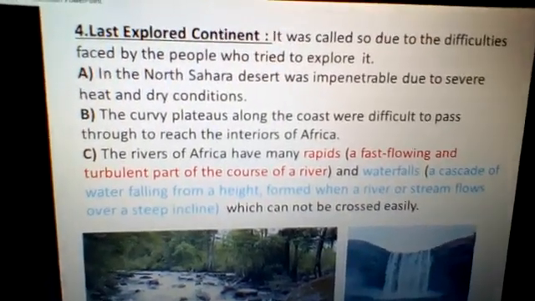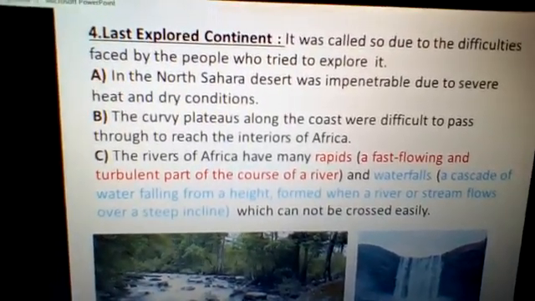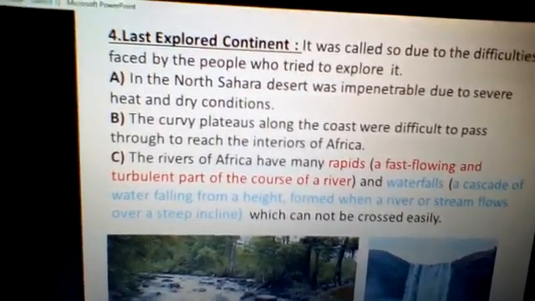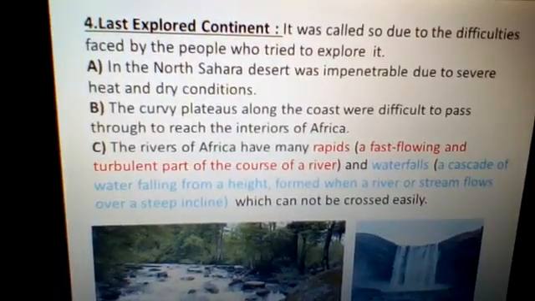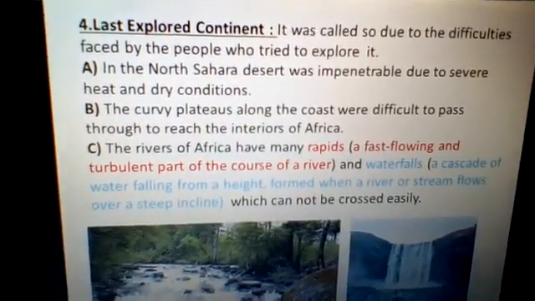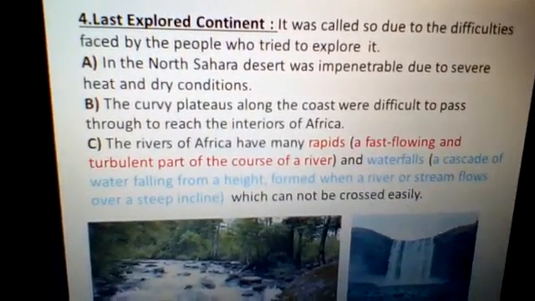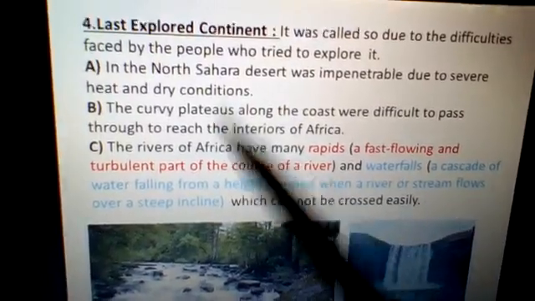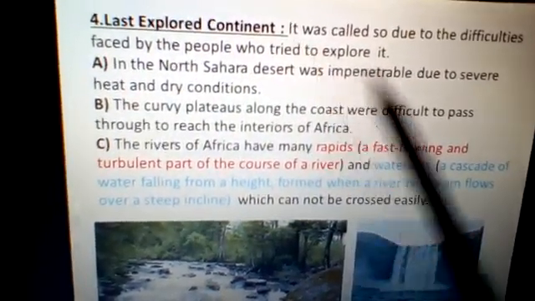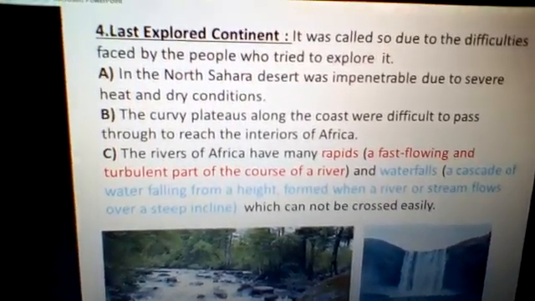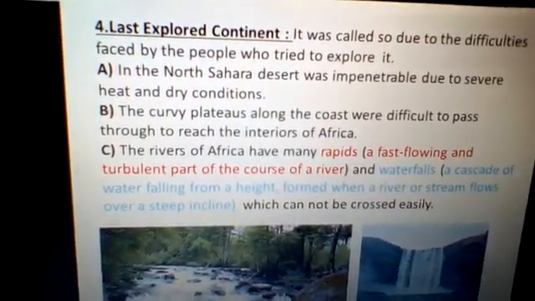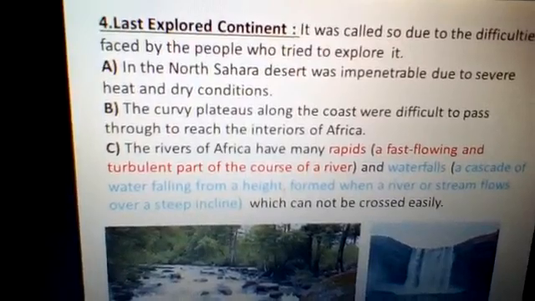The next name that was given was the last explored continent, and all of this content is on the first page itself, which has been sorted out into pointers. So you need to learn it from the PPT pointers itself. And we were discussing the last explored continent. It is called so because of the difficulties faced by the people. And a few of the difficulties we've already discussed.